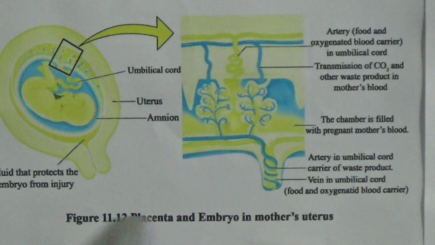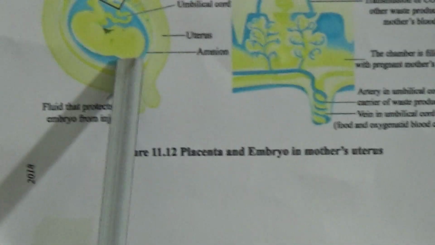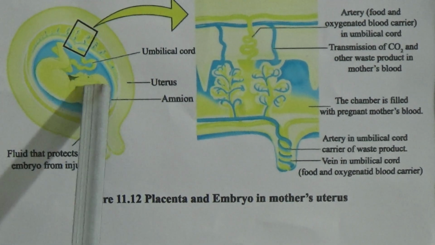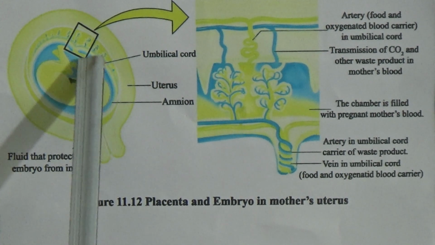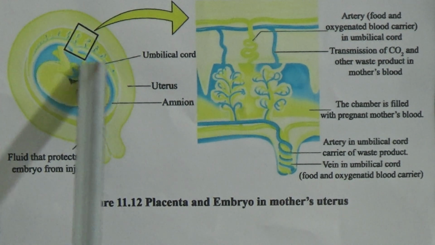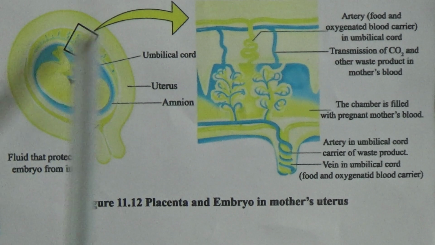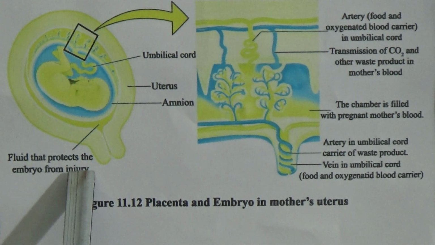Students, look at here. Here is the placenta and embryo in the mother's uterus, and this one is the fetus, and this is the uterus, and here is the placenta. This is joined with the fetus. And here is the fluid that protects the embryo from injury.